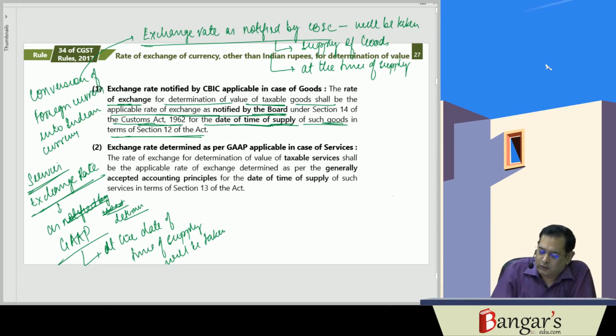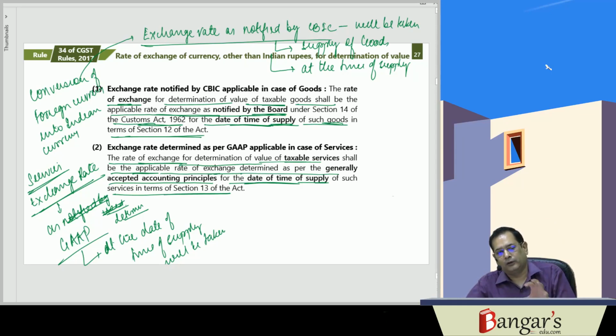So the rate of exchange for determination of value of taxable services shall be the applicable rate of exchange determined as per generally accepted accounting principles for the date of time of supply of such services in terms of section 13 of the Act. The exchange rate notified by CBIC will be taken in respect of goods. In respect of services, we have to take it as per generally accepted accounting practices.